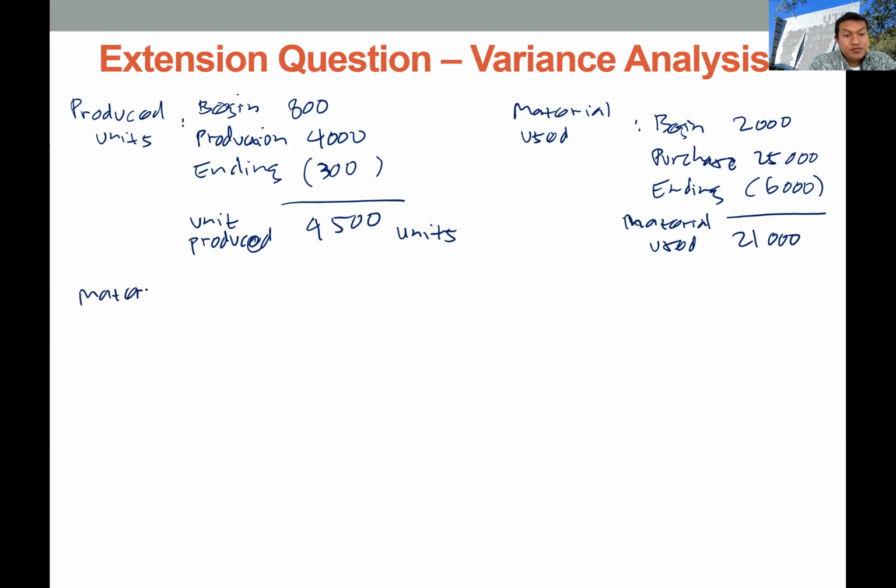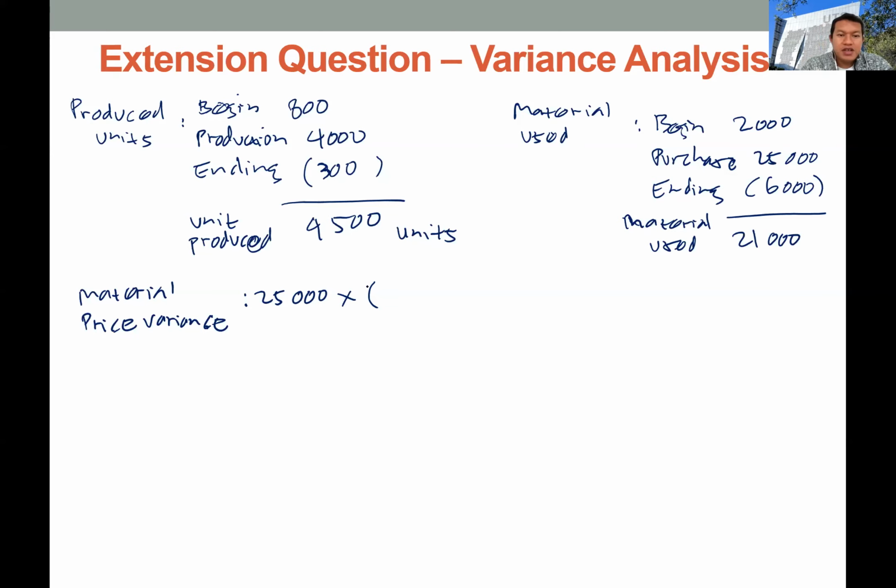In the material price variance, we want to know the impact of differences between the budget price and the actual price, multiplied by the total material purchased by the company. We know the purchase is 25,000, so we multiply this by the actual price minus the budget price or standard price.